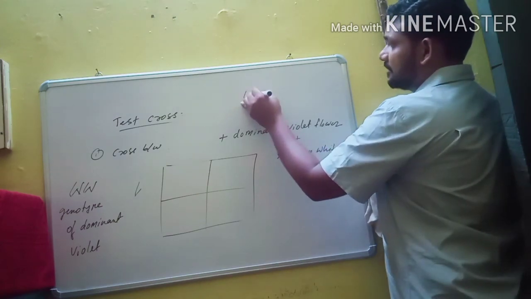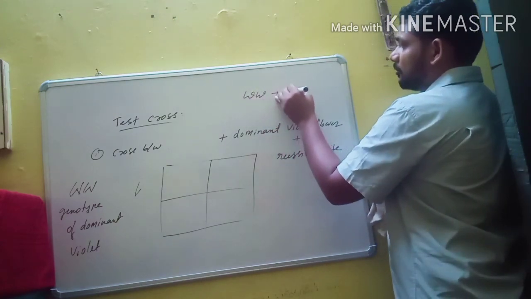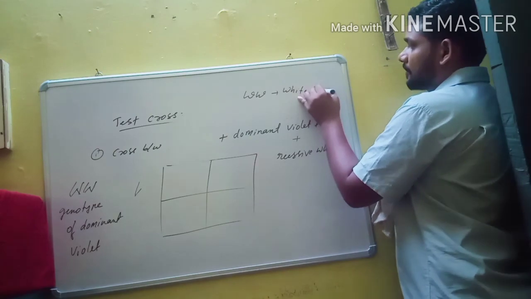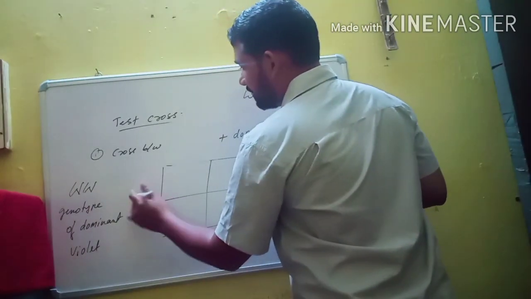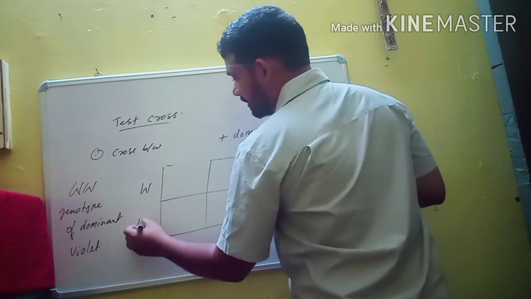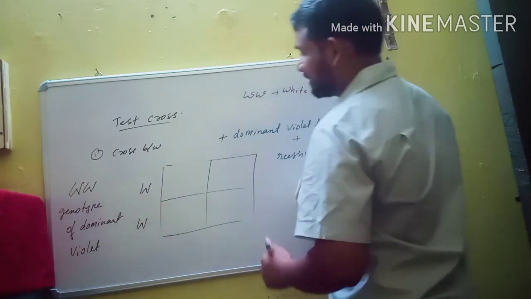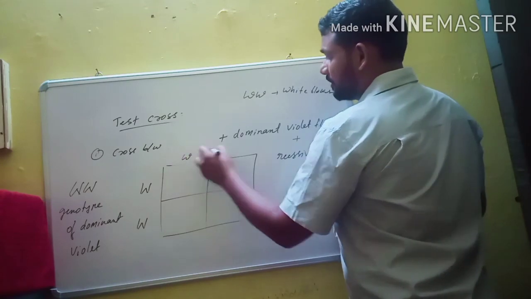So this is the genotype of the white flower. Now we will take gametes. Capital W is one gamete, and another capital W is the second gamete. Here small w and small w.